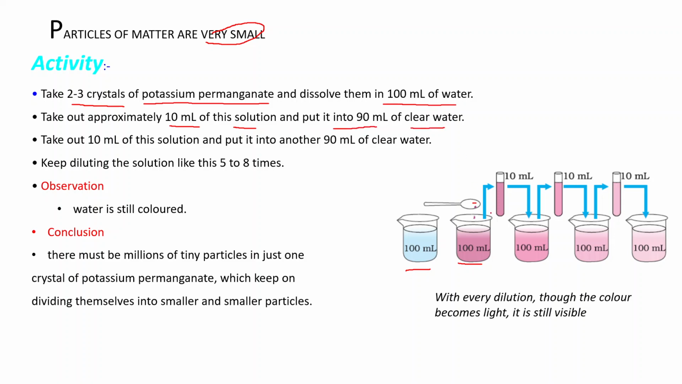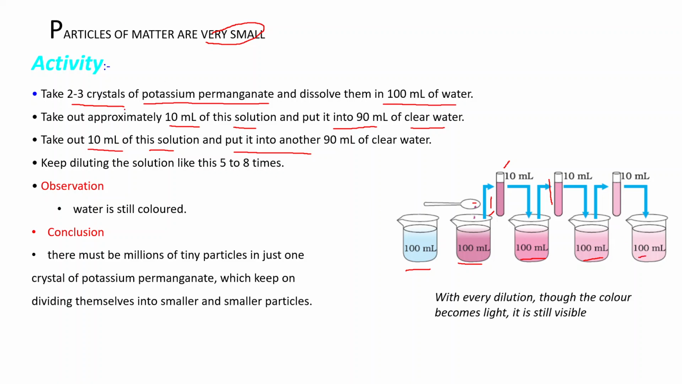Now from this beaker we are taking 10 ml, and when we mix in the 90 ml of water, we will get the 100 ml solution of potassium permanganate. Clear? Now again, take out 10 ml of this solution and put it into another 90 ml of water. Again we are taking this 10 ml from this. Again, when we mix the 90 ml of water, we will get the 100 ml of this solution. And again, we repeat this activity 5 to 8 times.